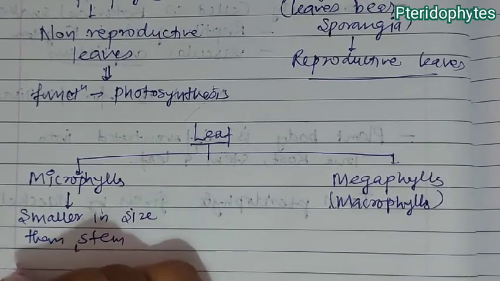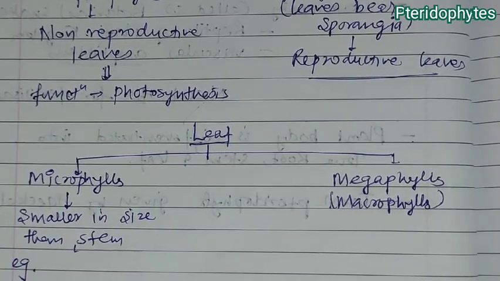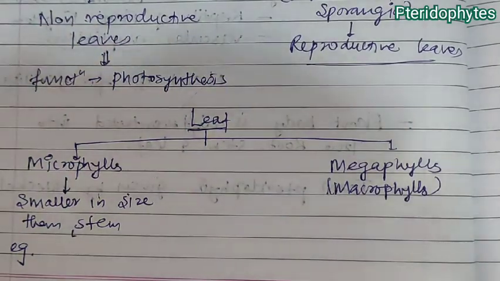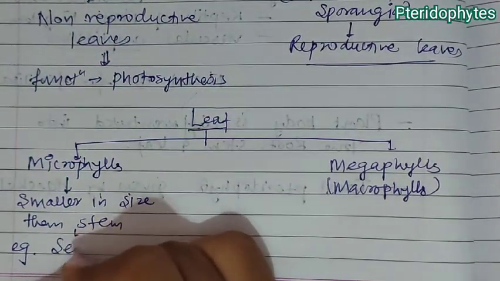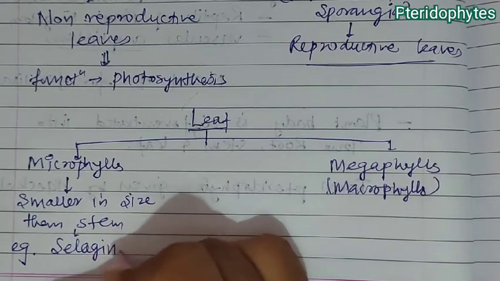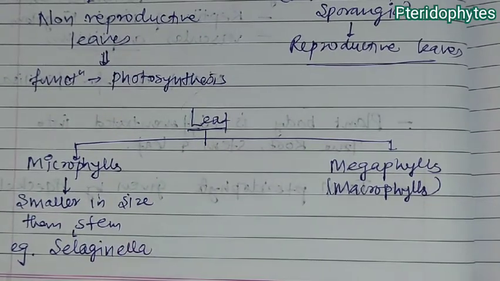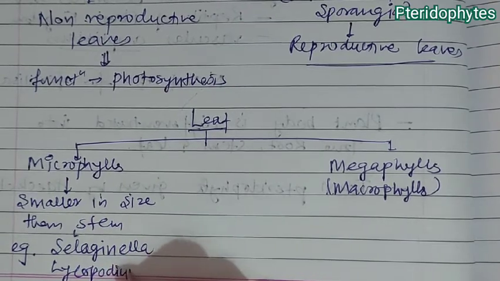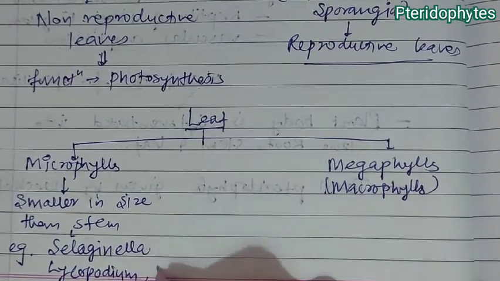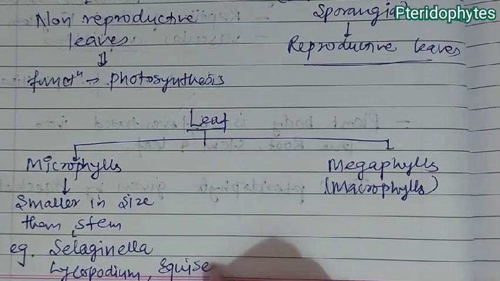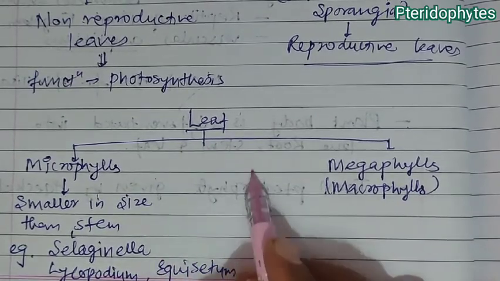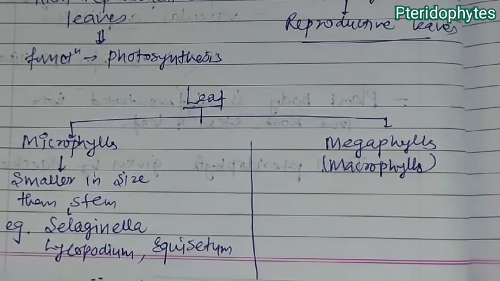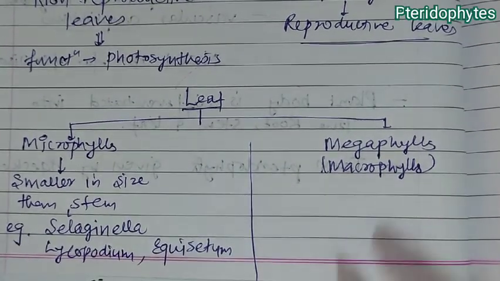Examples are Selaginella, Lycopodium and Equisetum. All these plants have small leaves, microphylls, so they are termed microphyllous pteridophytes.